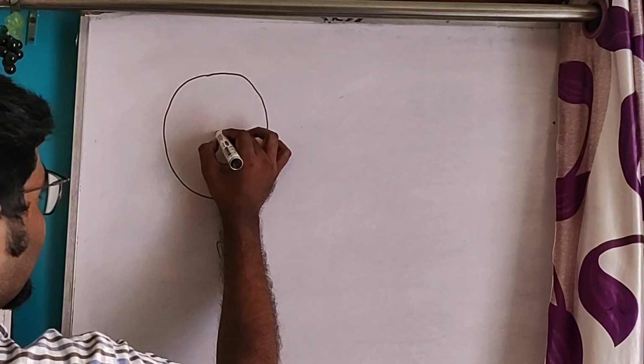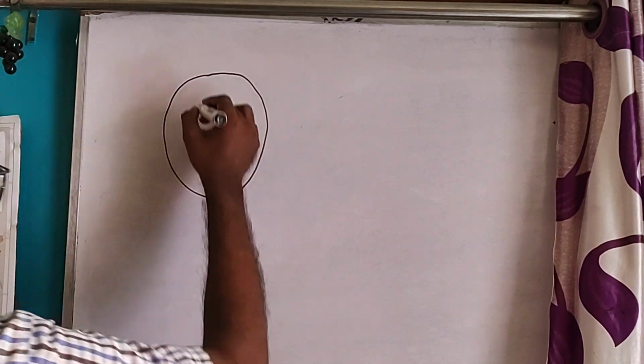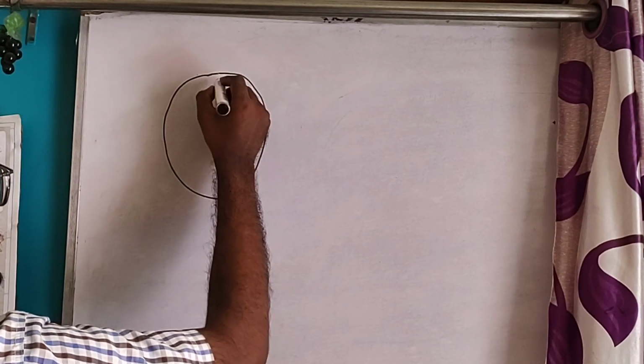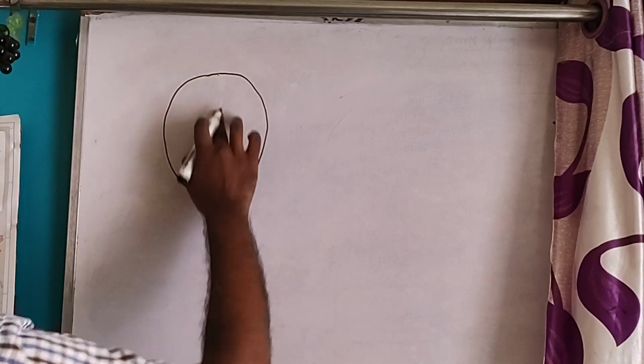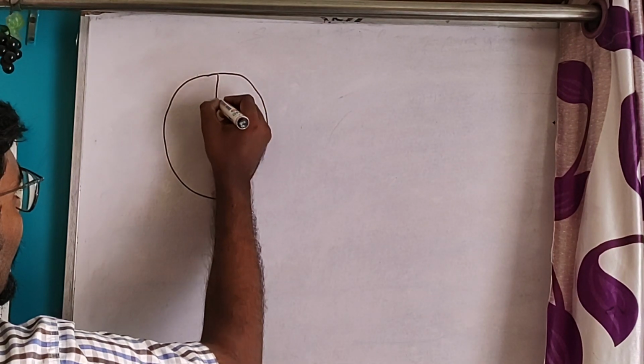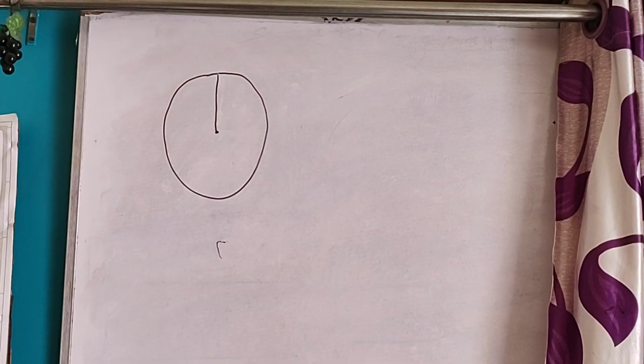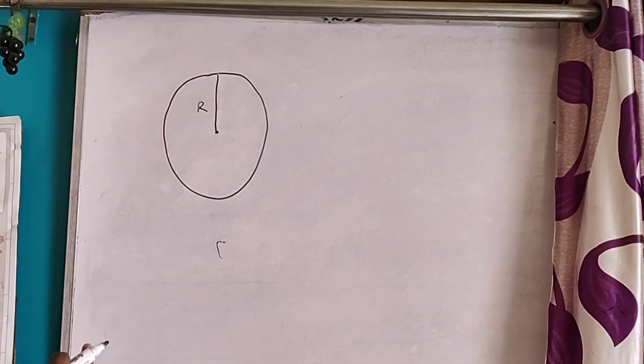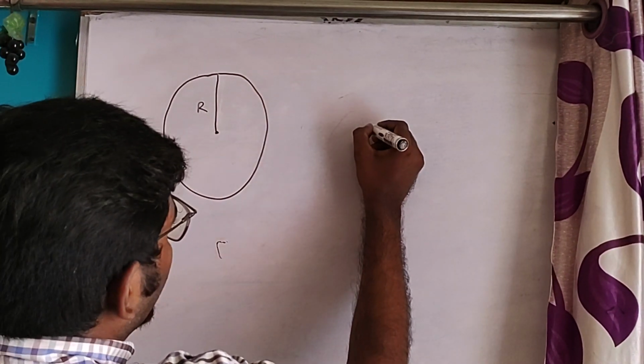This is a radius. This is the center, and the radius of the circle is R. Radius is R. Now we have to find the magnetic field at any point on its axis.